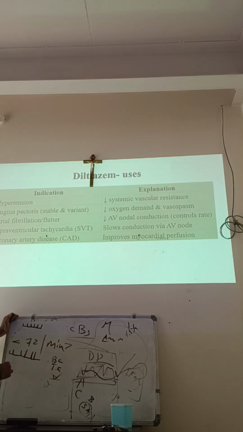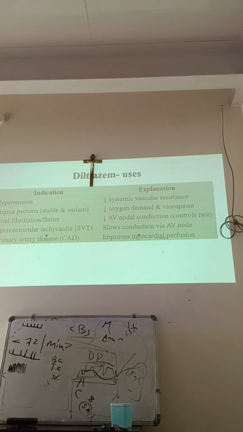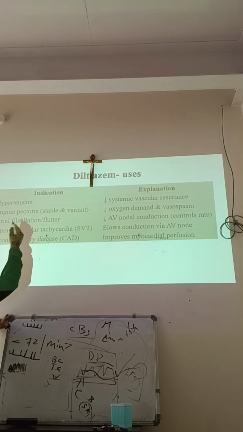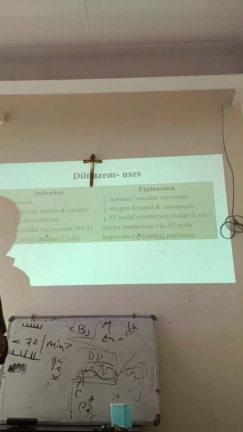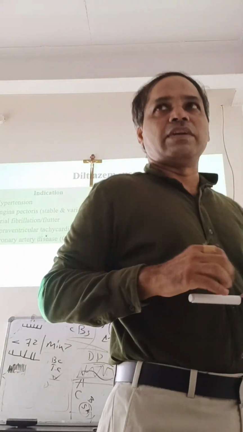Tachyarrhythmia: going more than 72, and rhythm is also lost. The same way, lots of other arrhythmias are there. But these 2 come under increase in the beat. To reduce the beat, block the SA node. That's why the calcium channel blockers are used. Understood? How the rhythm is reduced.